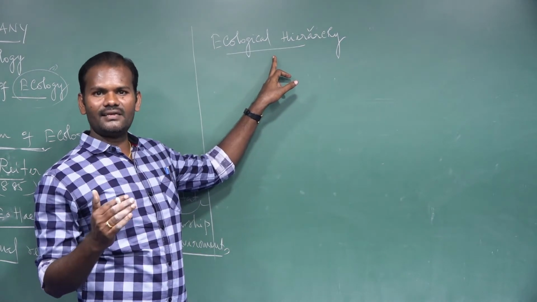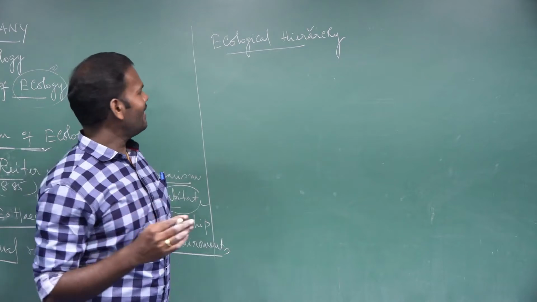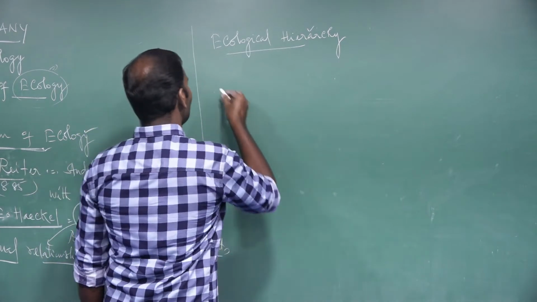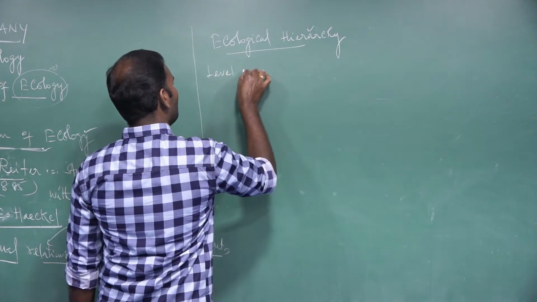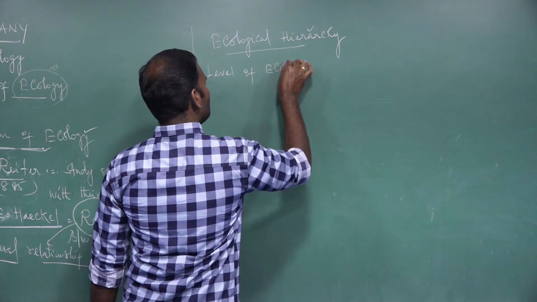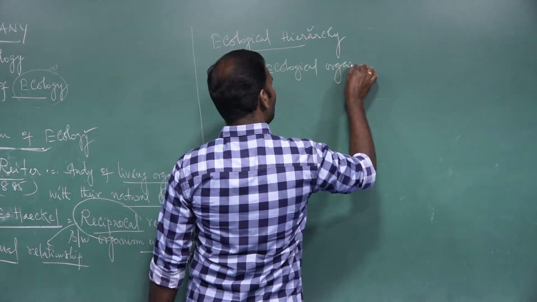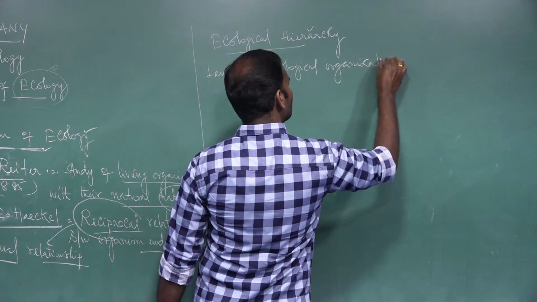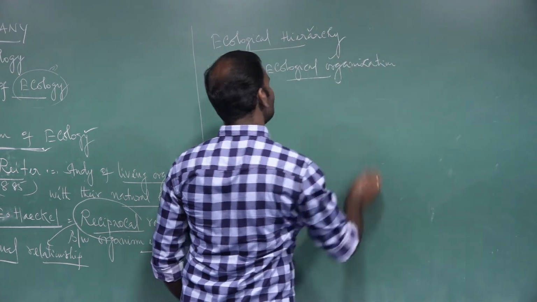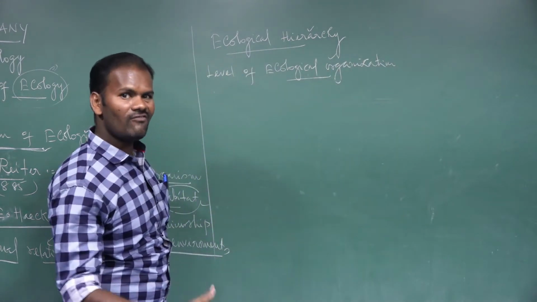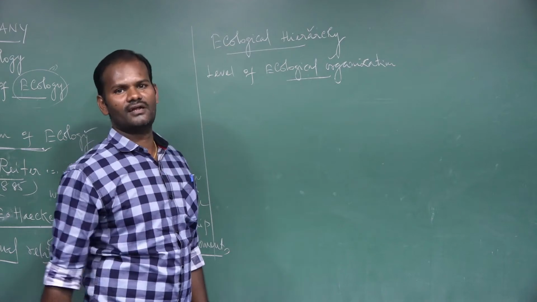The ecological hierarchy is also called the level of ecological organization. The ecological organization is generally composed of two parts: the lower level of organization and the higher level of organization.